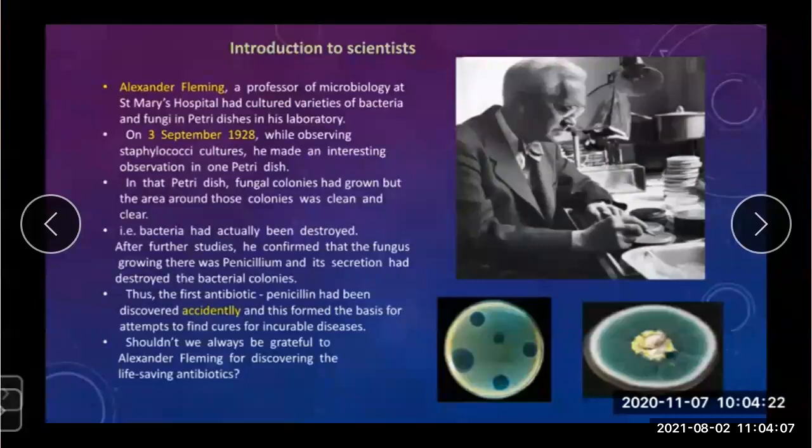A scientist, Alexander Fleming, a professor of microbiology at St. Mary's Hospital, had cultured varieties of bacteria and fungi in petri dishes in his laboratory. But on 3rd September 1928, while observing Staphylococci cultures, he made an interesting observation in one petri dish.